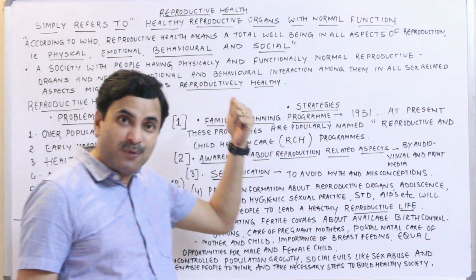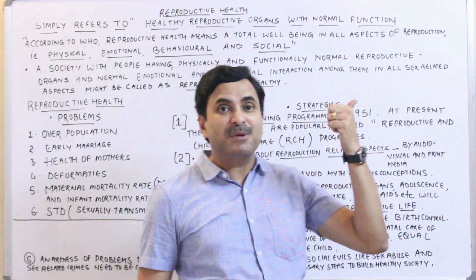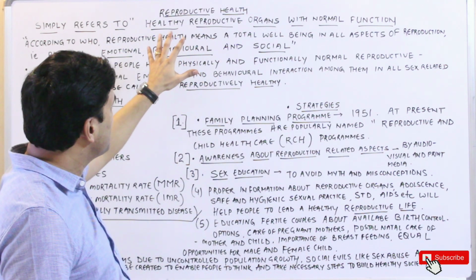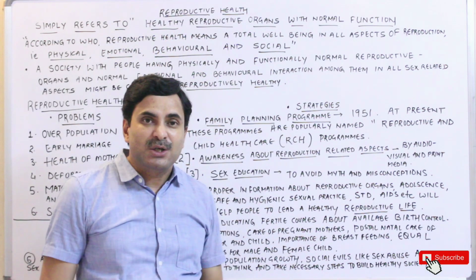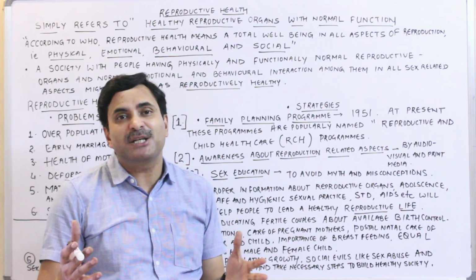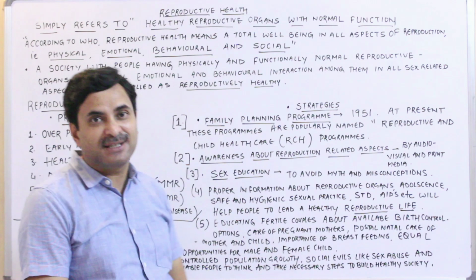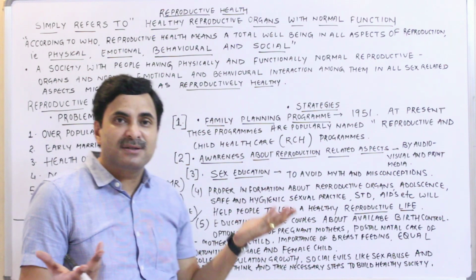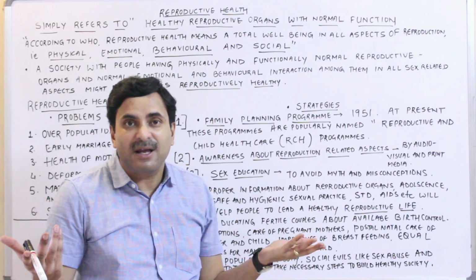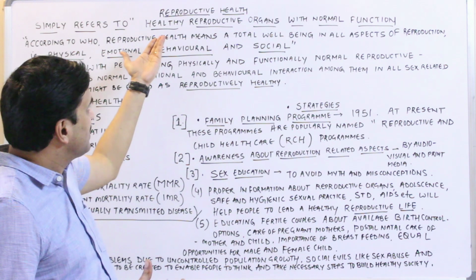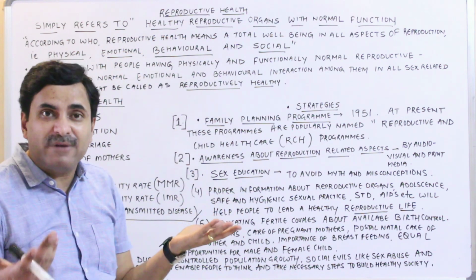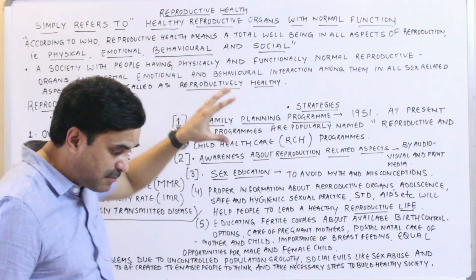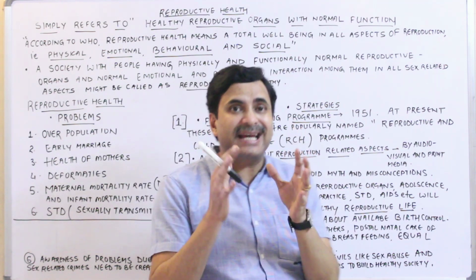Though it will be a little long video, so have patience and join this video right from the beginning up till the end. So, if somebody asks you what is reproductive health, a person who is not acquainted with biology, what will he or she say? He or she will say that reproductive health means healthy reproductive organs with normal functions. Of course, it is true that reproductive organs must be healthy, but this is not the exact definition.